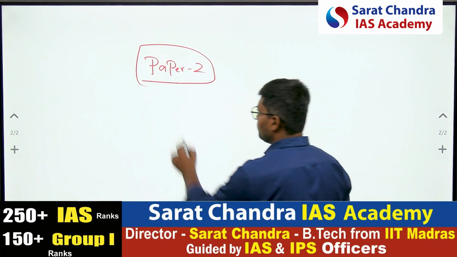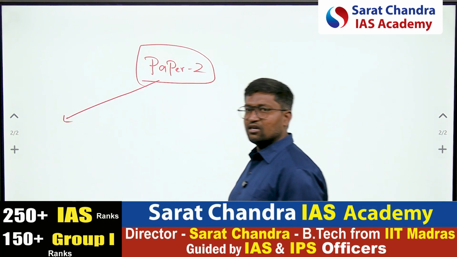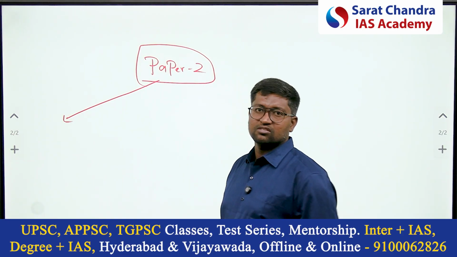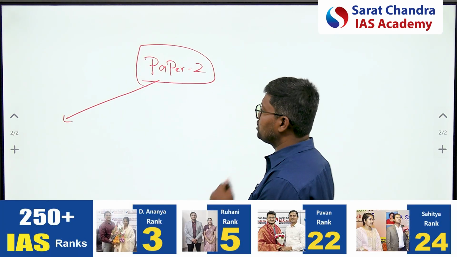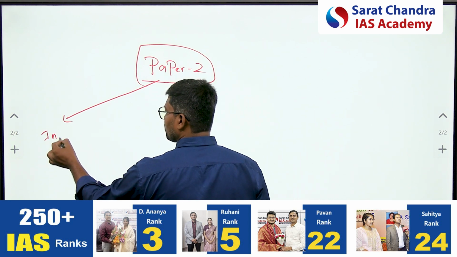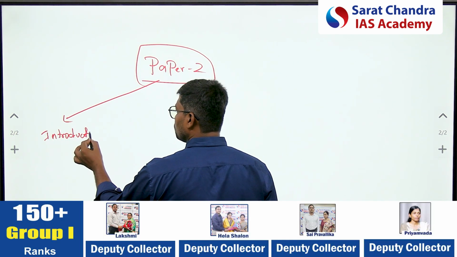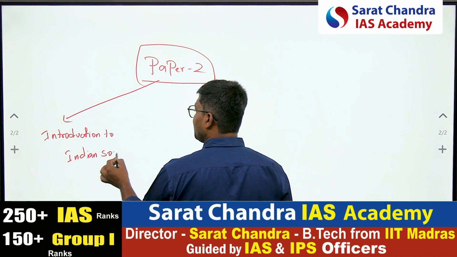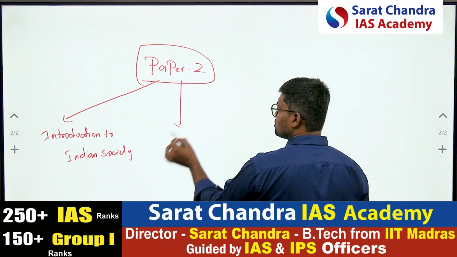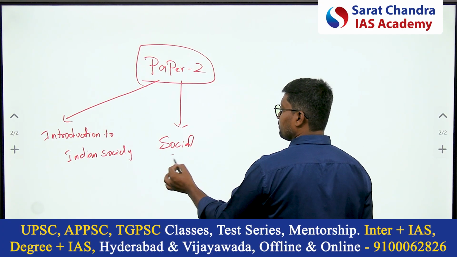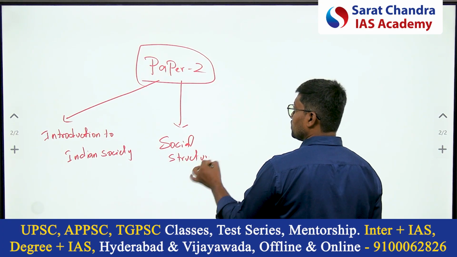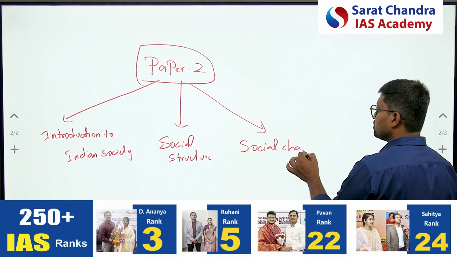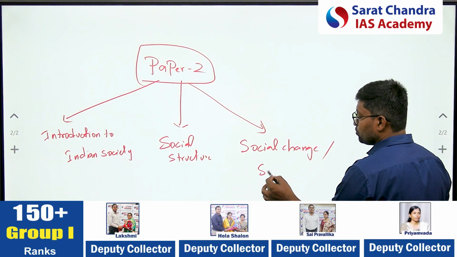When you look at it, the paper 2 syllabus can be broadly divided into 3 sections. First is introduction to Indian society. Second is social structure. And third is social change, visions of social change and social issues.